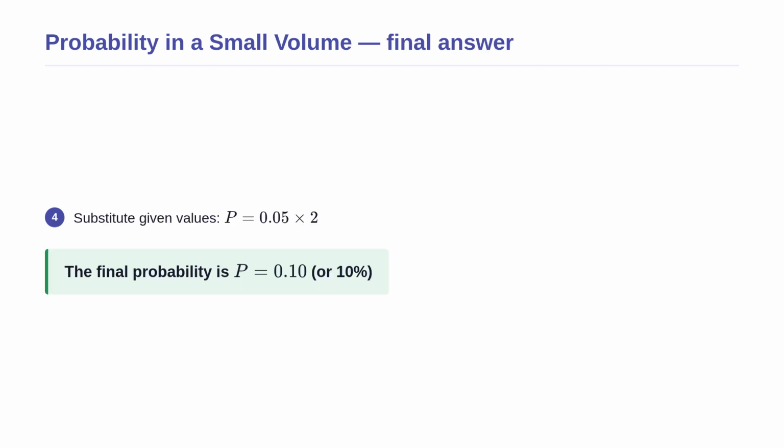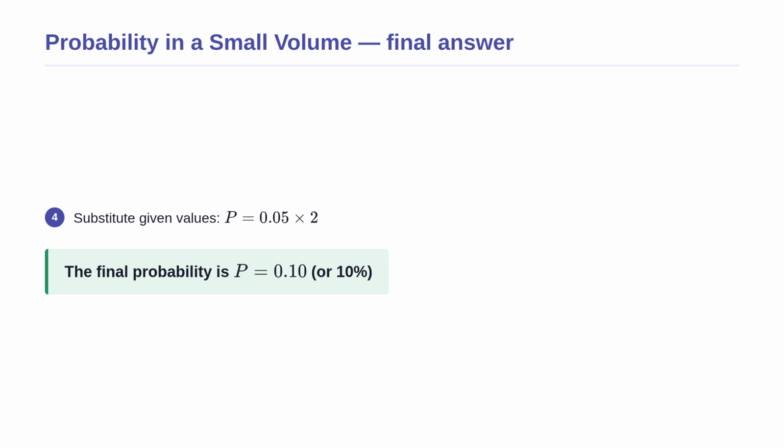Continuing with our calculation, we substitute the given numerical values into our equation. The probability density is given as 0.05. The volume is given as 2 cubic units. We place these numbers exactly where their corresponding symbols are in the formula. Multiplying 0.05 by 2 gives us 0.10. This decimal value is equivalent to a 10% chance.